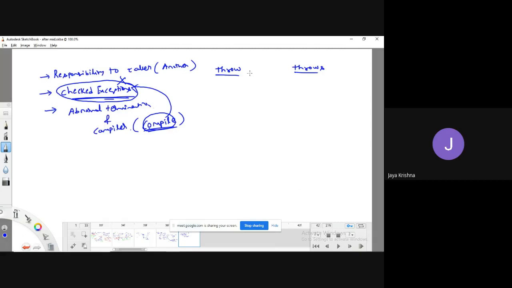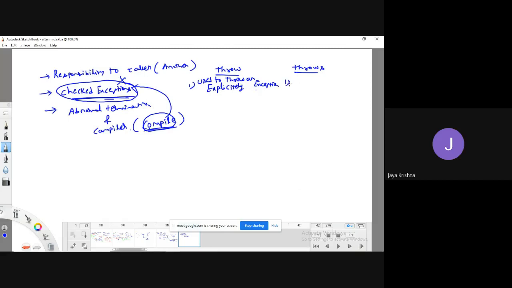Generally, we use the throw keyword when we want to create an exception object explicitly and call the corresponding catch block. Then we go for the throw keyword, meaning use it to throw an exception explicitly.